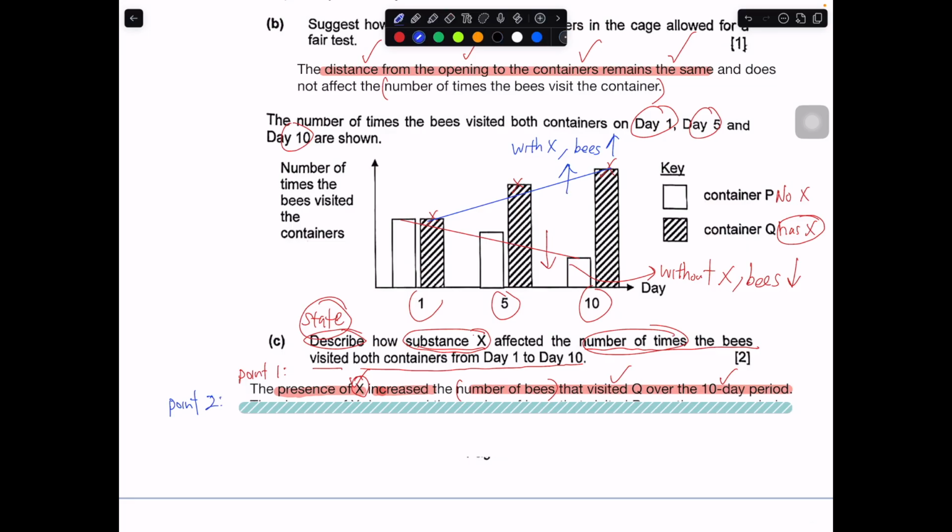Then of course the second point: without X, what happened? Does it remain the same or does it decrease? In this case, it shows a decrease. So the absence of X decreases the number of times the bee visited P over the same period. This is how you describe the relationship when your change variable is not represented by a number but by a yes or no, either present or absent. This is how you can write a relationship statement or a conclusion statement based on the information you have.